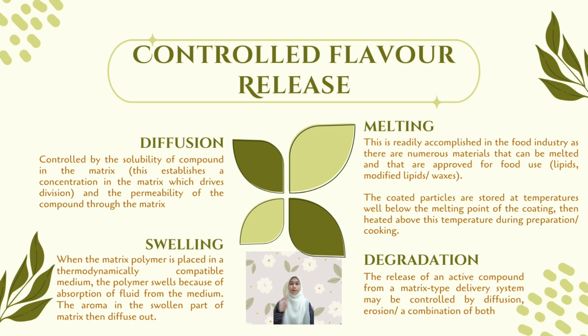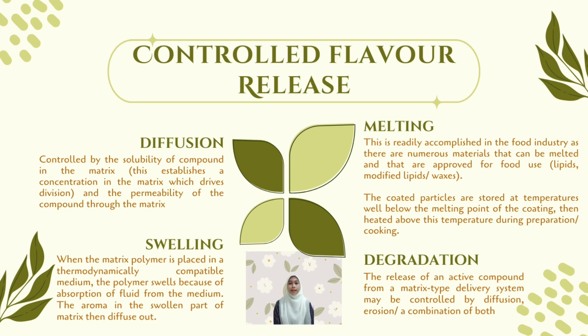It is divided into four. The first one is release of flavor by diffusion. Diffusion is controlled by the solubility of the compound in the matrix. This establishes a concentration in the matrix which drives diffusion and the permeability of the compound through the matrix.